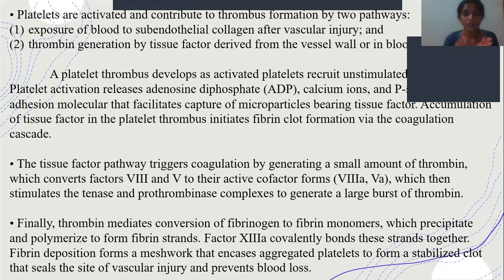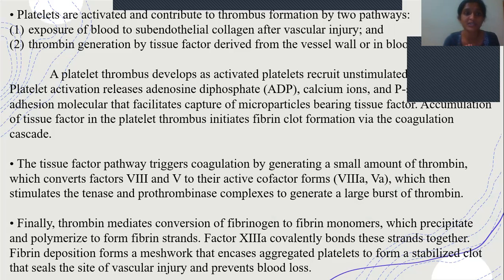So coming to pathophysiology, as I said, it's a pathological condition in which, even though there is no damage to the blood vessel wall, the tissue factor-bearing cells, which are generally not present in the vessel walls, get activated and will activate the coagulation cascade. First, the tissue factors activate the platelets. When these platelets get activated, they lead to the formation of thrombus.